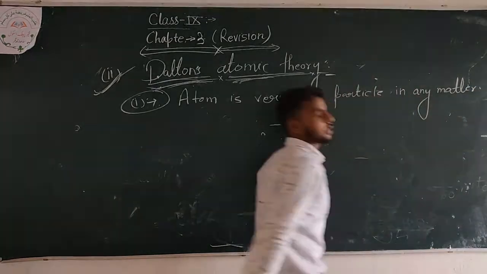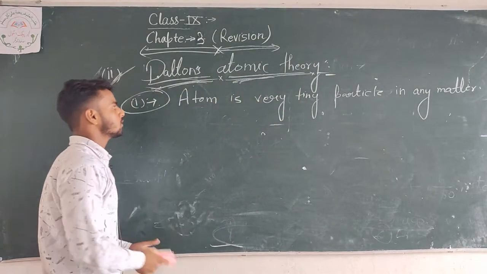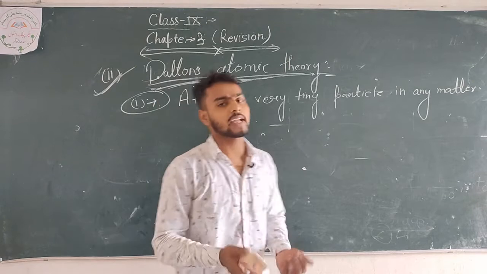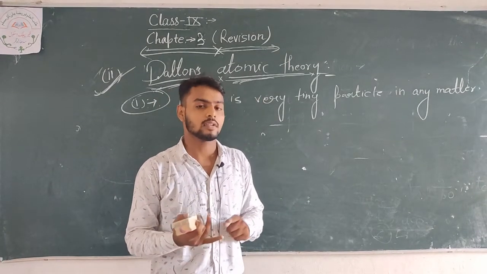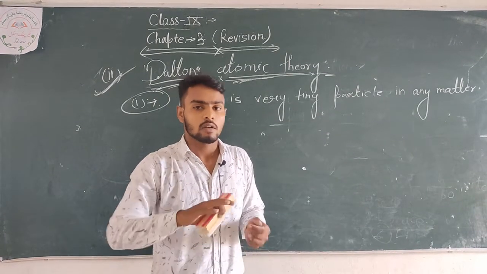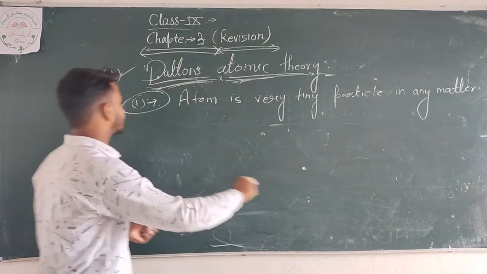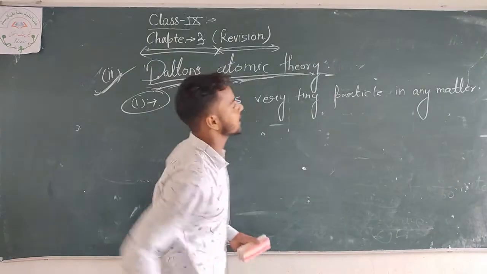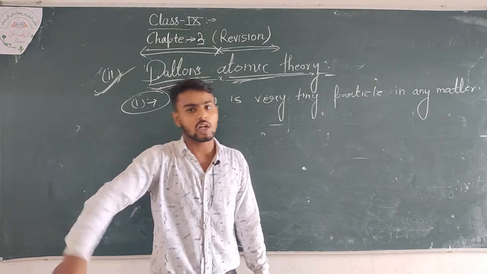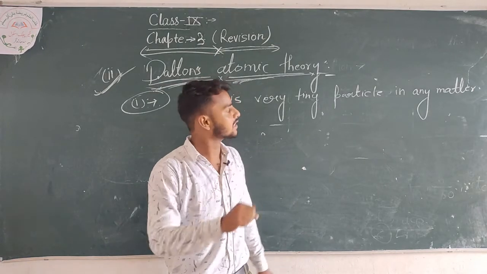In any matter, whether it is solid, liquid or gas, we can say that the atom is a very tiny particle. That atom is a very tiny particle.